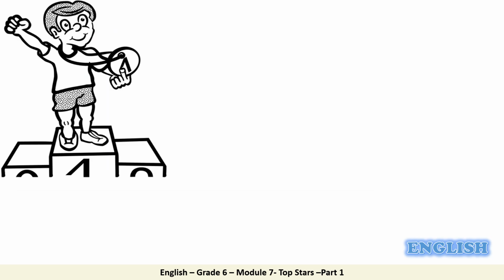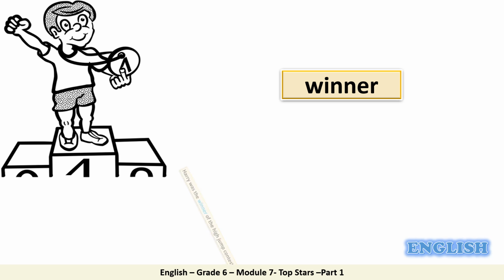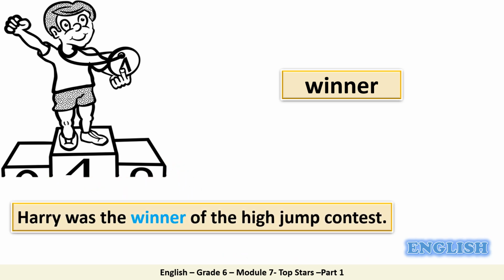Number 3. Look at the boy. What does he have? Great. He has a medal. And he is in the first position, number 1. He came first. Great. He is the winner. Can you put the word in a sentence? Thank you. Harry was the winner of the high jump contest.